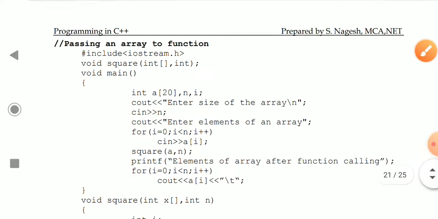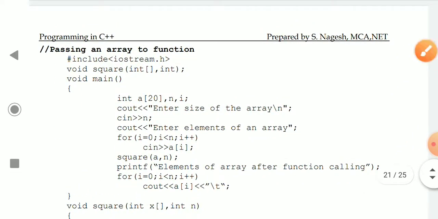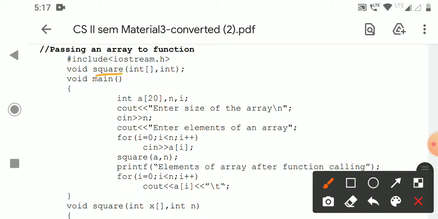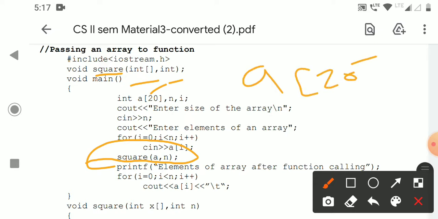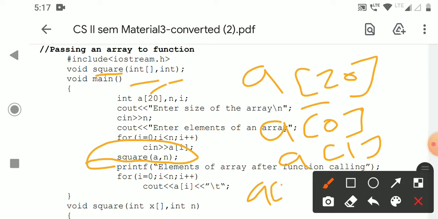So here a simple example program is taken. The function name is square. It will take one integer array and an integer variable. So here I am calling the square function. Square of a. What is a here? A is an array variable. Generally an array variable has an index: a of 0 means the first element, a of 1 means the second element, a of 2 means the third element.